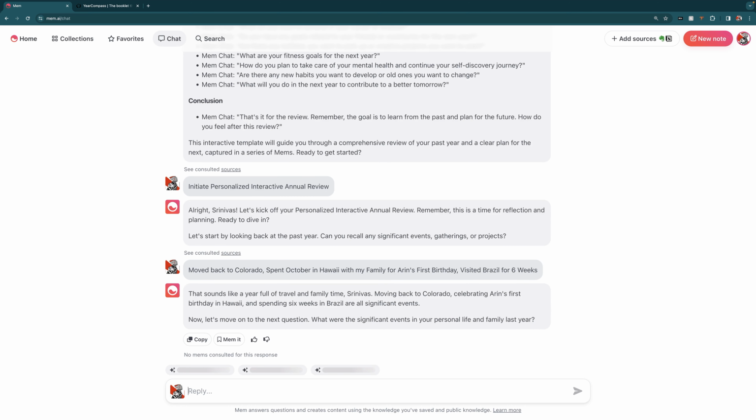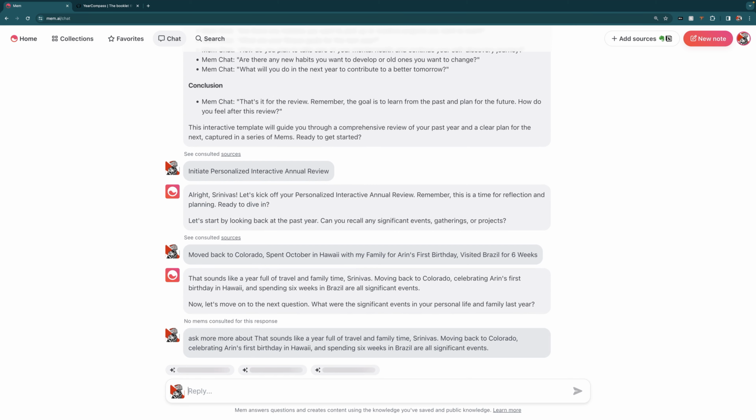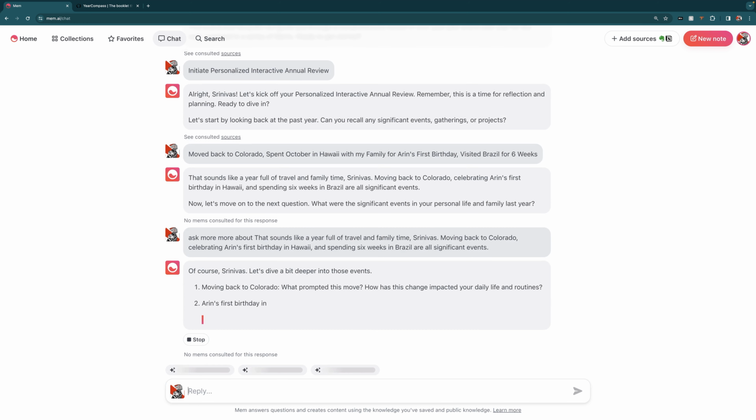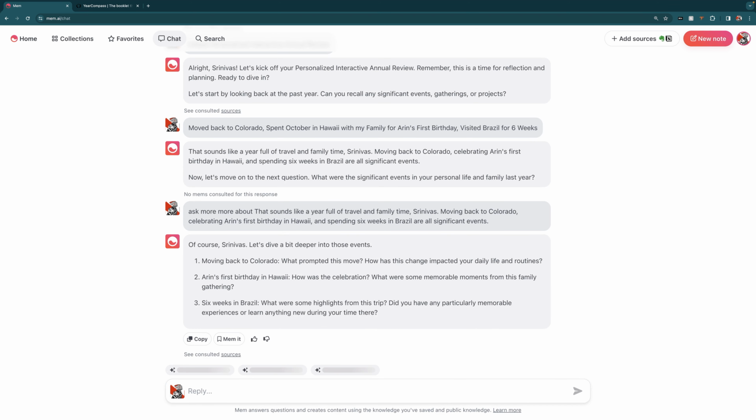The nice thing about this is that it will either move on to the next question, or we could say, why don't you ask me more about this? We could actually update the template so that it adapts to our responses. I could say, ask me more about this, and it'll start to adapt based on how we communicate with it. So you can see here that now we're getting a bit deeper. What ends up happening is that our annual review, instead of being just a list, ends up being a very comprehensive deep dive.